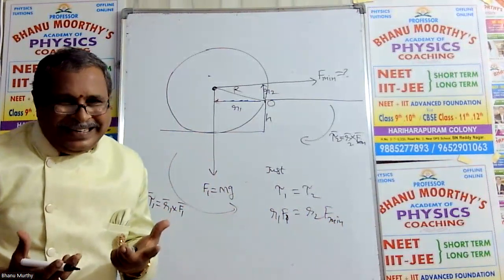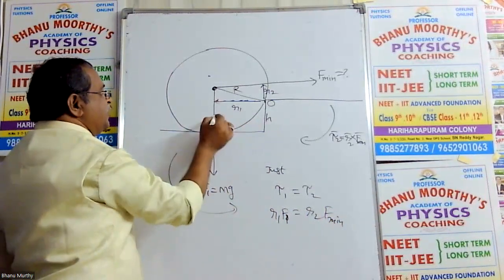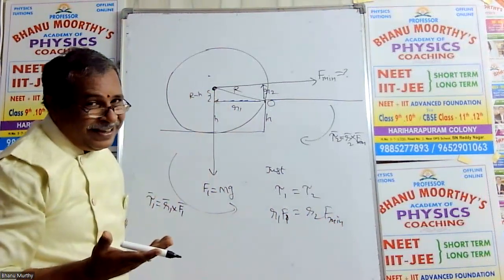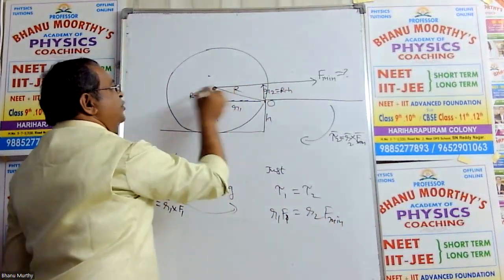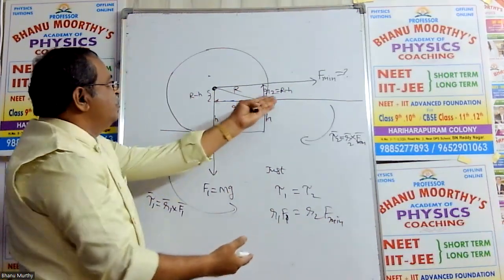Dimensions are very important here. Geometry, Pythagoras theorem, dimensions. This is h, this is h, and it becomes r minus h. I think you know that. And R2 is also r minus h because opposite sides are equal. Now let us substitute the values for R1 and R2.